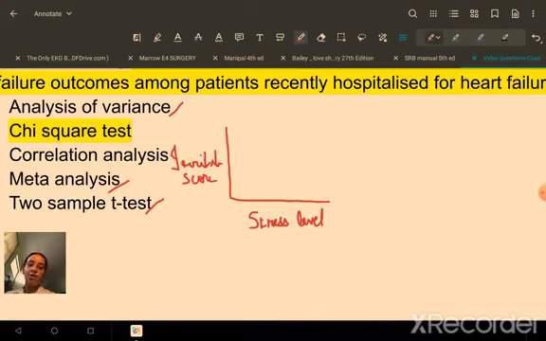So as my stress level increases, my irritability will also increase, and I'll get a straight line like this. This denotes a positive linear relationship between two quantitative variables, stress level and the irritability score.